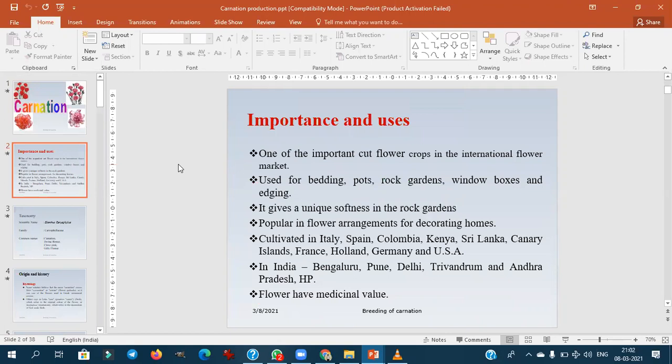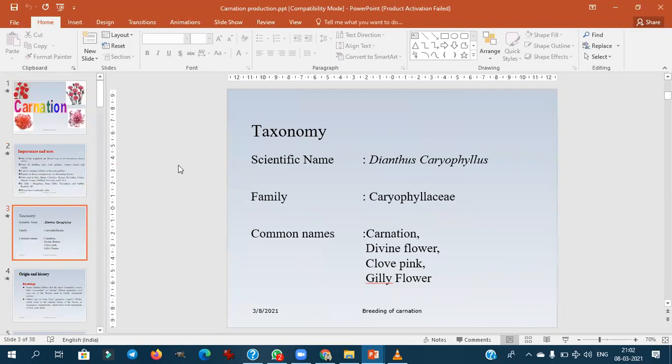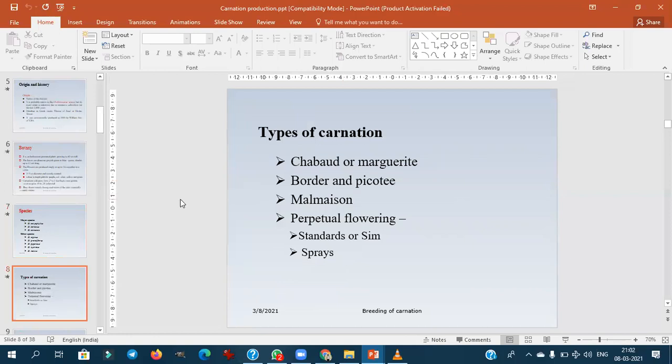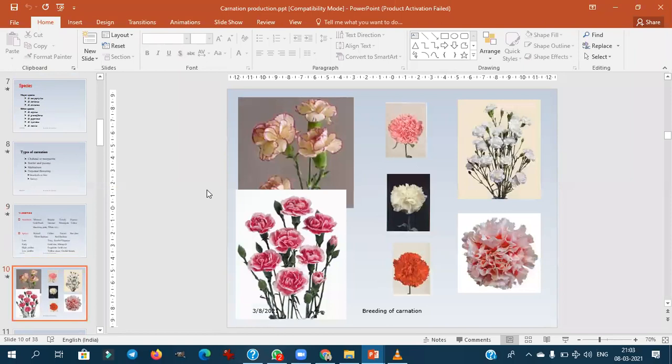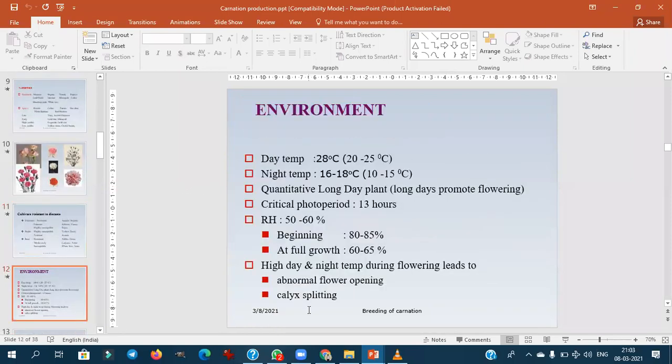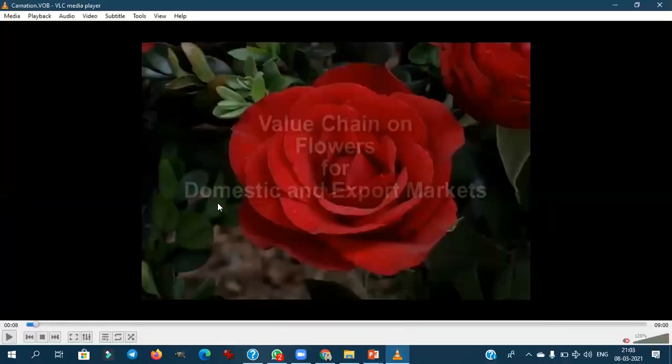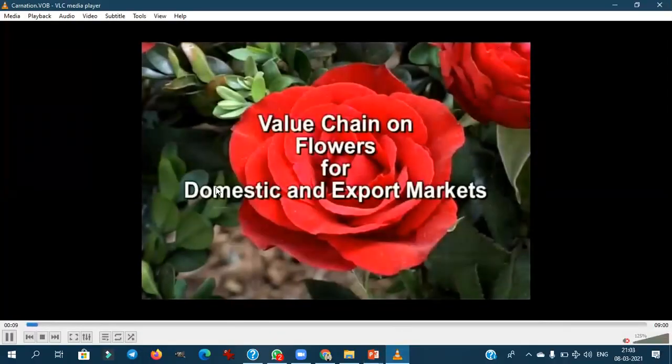In the carnation also, they will extract the essential oil. These three are important species, major species. Types of carnation they won't ask, just remember. I think we discussed this PPT. Okay, fine then. I will show you one video regarding this.